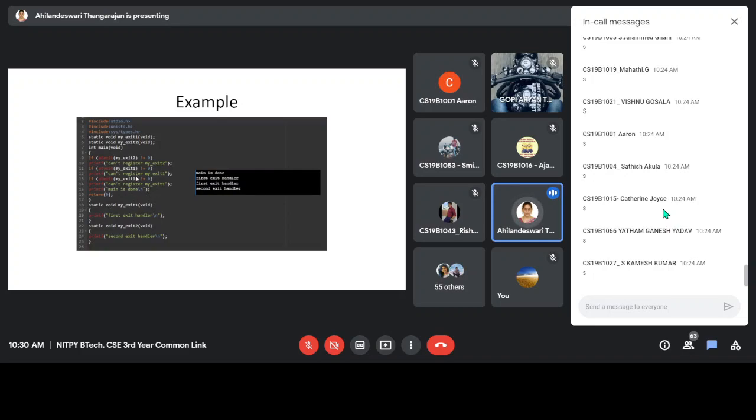Then these are the registered functions, so they will be called in reverse. First exit 1 will be called. What will be the statement in exit 1? First exit handler will be displayed. Then again we are calling exit 1, so first exit handler will be displayed. Then finally exit 2, second exit handler will be displayed.